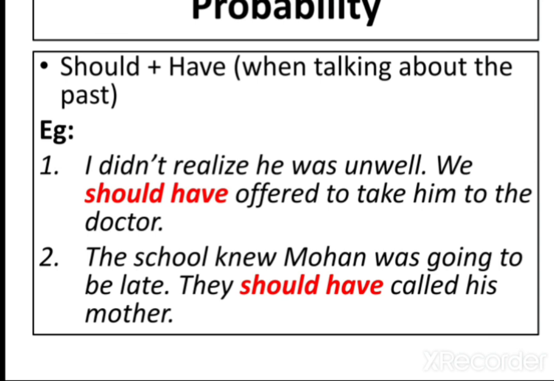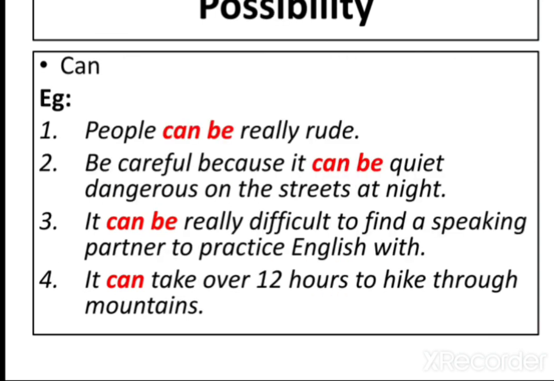Now let's talk possibility. People can be really rude. Be careful because it can be quite dangerous on the street at night. It can be really difficult to find a speaking partner to practice English with. It can take over 12 hours to hike through mountains. Now, all these are general statements. They are not specific. I'm saying these statements are possible, but I'm not saying exactly what is happening.